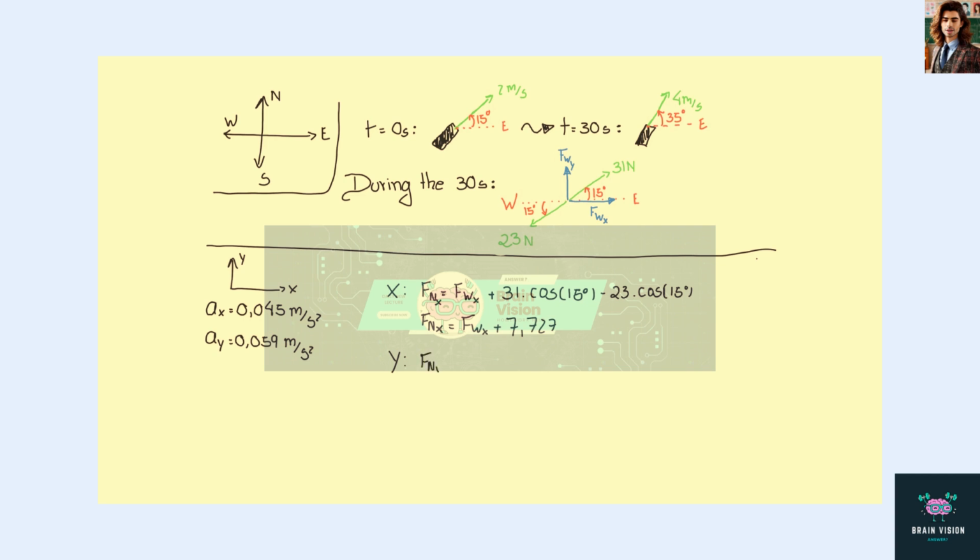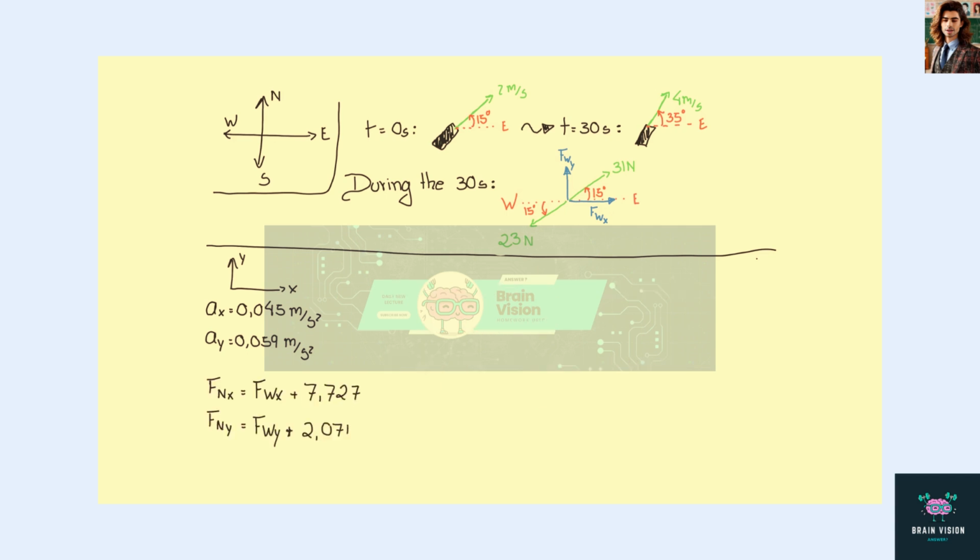For the y direction, the net force on the y direction is equal to the wind force on the y direction plus 31 times the sine of 15 degrees minus 23 times the sine of 15 degrees. And this gives us a net force on the y direction of Fwy plus 2.071. Now, let me organize the board again.